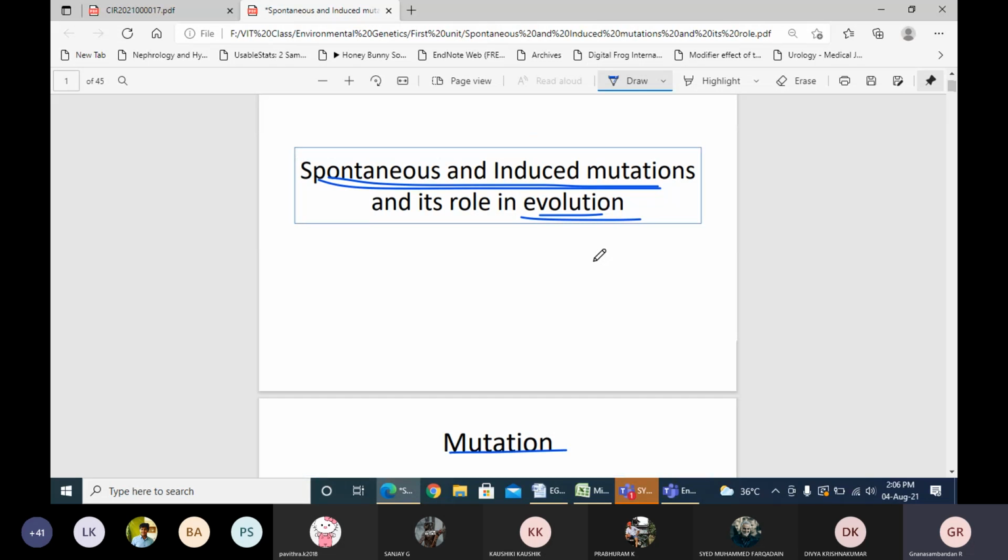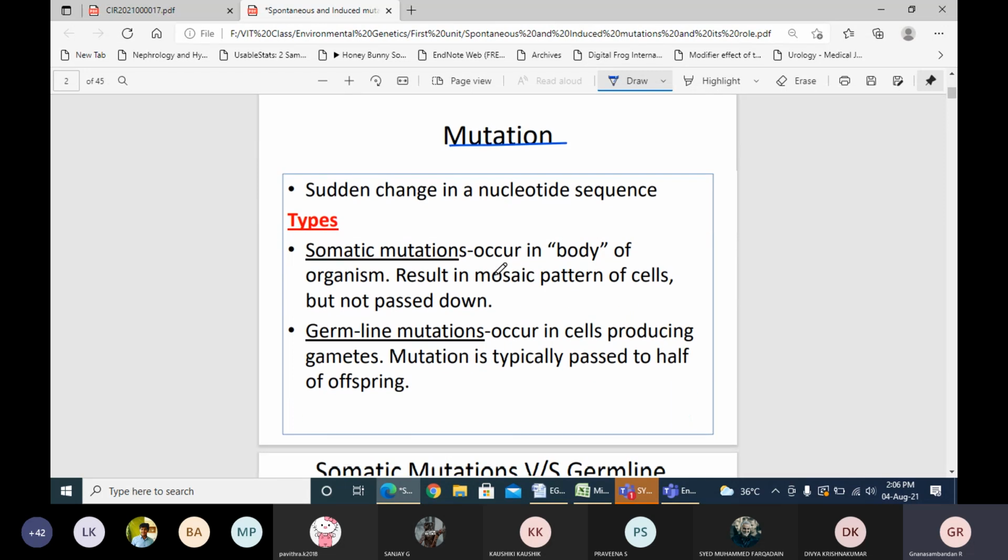So as I mentioned, today we're going to talk about spontaneous and induced mutations and their role in the environment, and vice versa, how these environmental factors influence or cause these two different types of mutations. That's what we're going to discuss today. So the first thing, what is mutation? You know the definition of mutation, right?